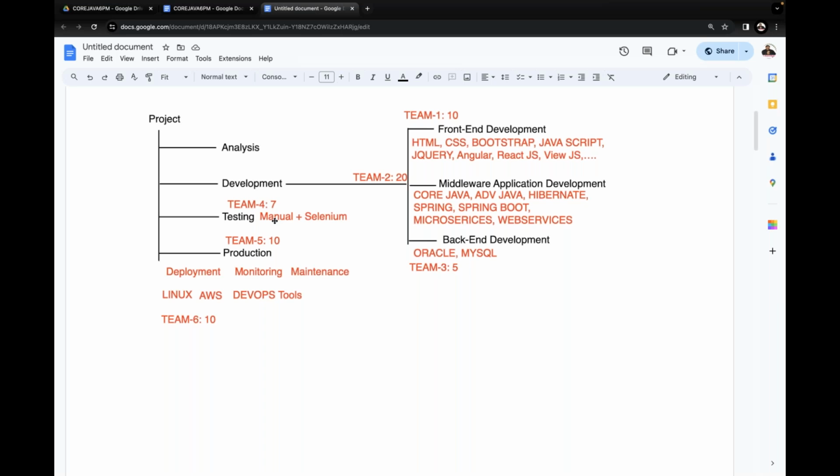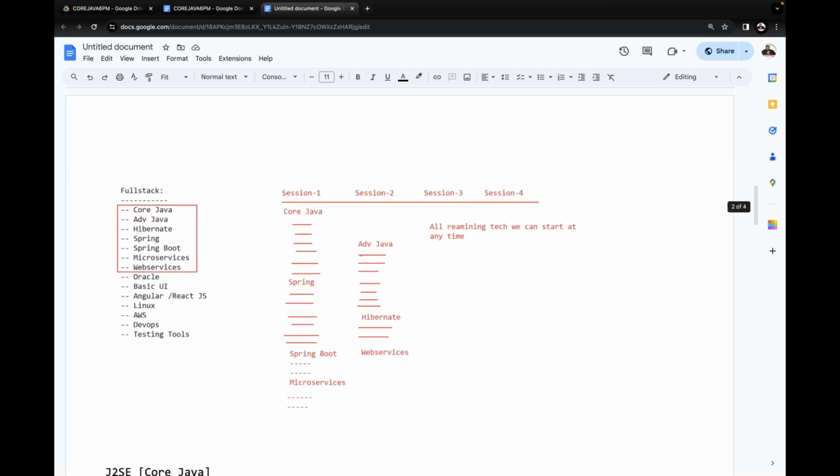We must have knowledge on what? The full stack Java developer must have knowledge on what? All front-end technologies, middleware application development technologies, back-end systems, as well as testing and production related things. If any developer has knowledge on all these technologies, the developer is a full stack Java developer. Now I'm going to give a list of the technologies there.